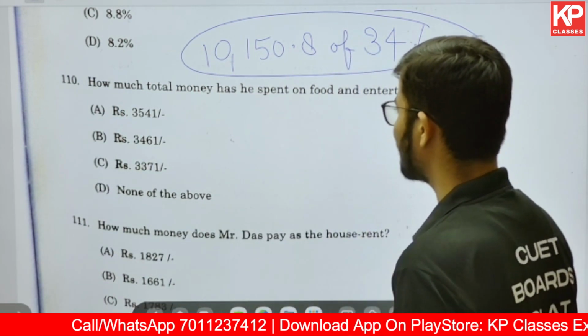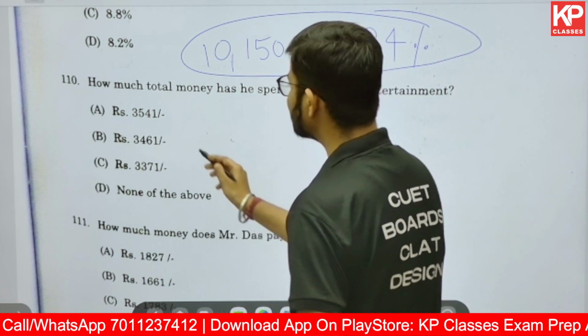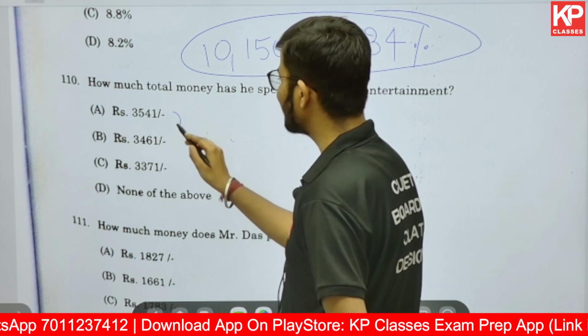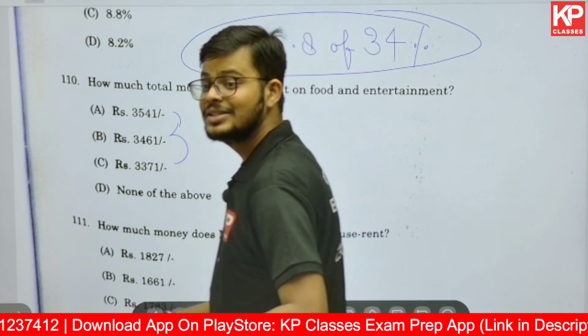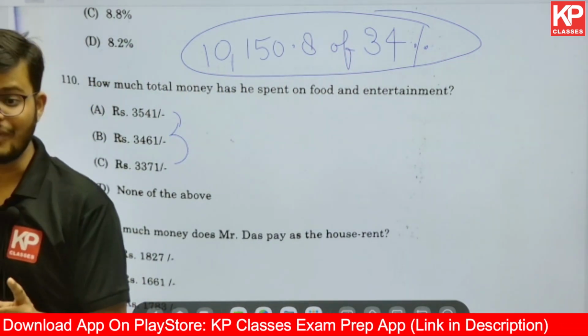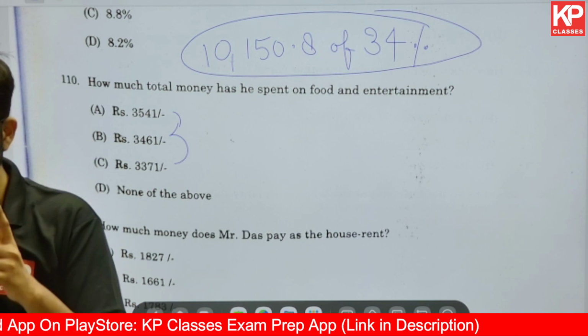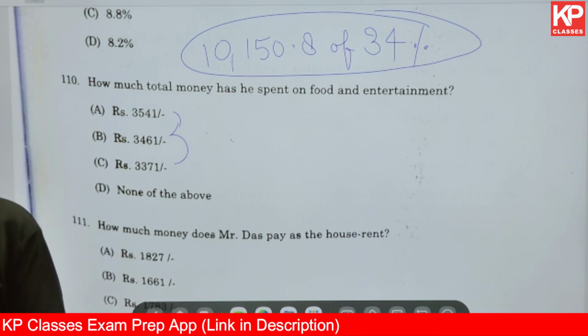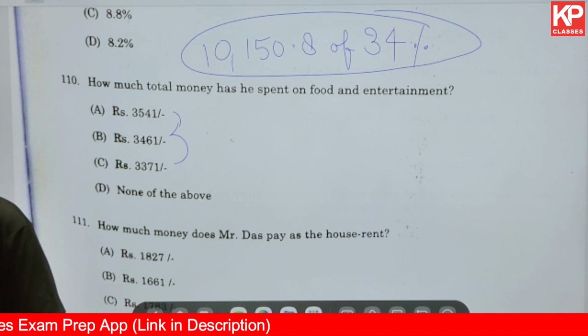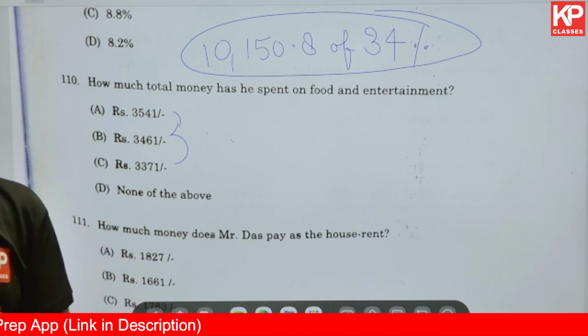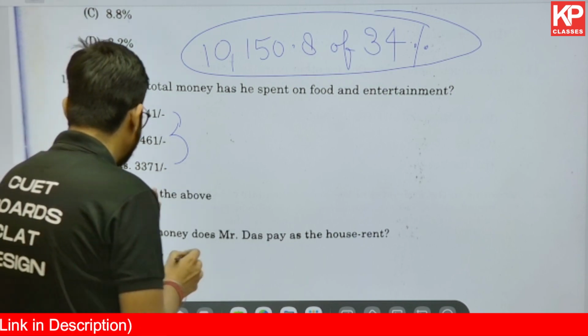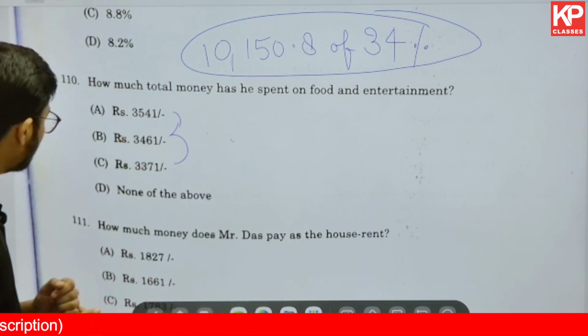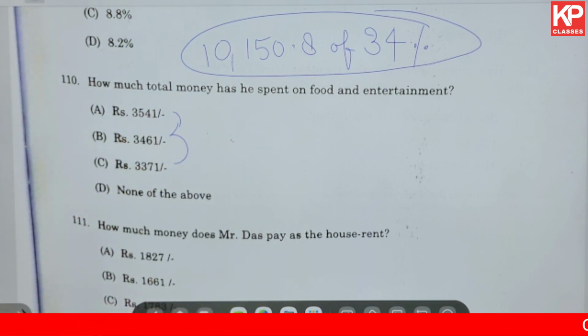But here we cannot do that because the options are very close: 3541, then 3461 and 3371. Now in this case, once you solve 34% of 10,150.8, you will be getting the answer in this part. Here we are getting 3541, 3461 and 3371.